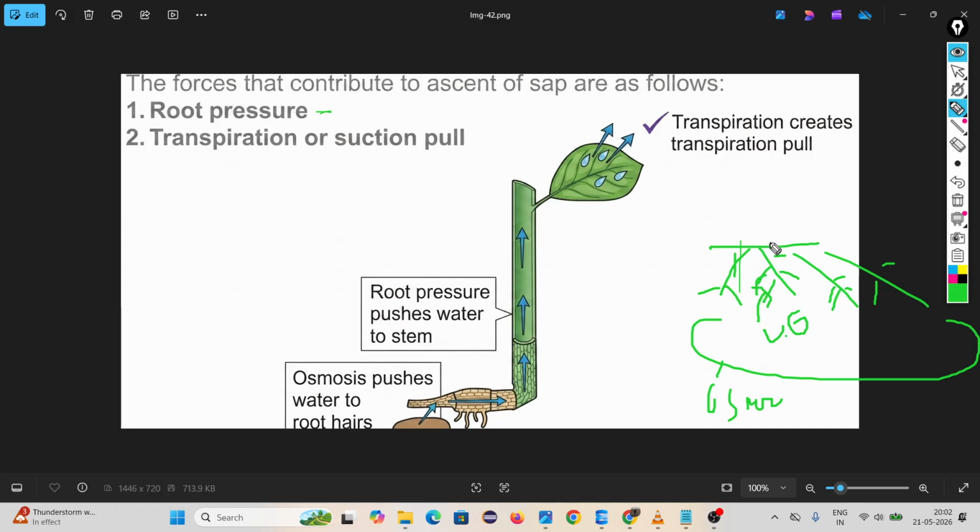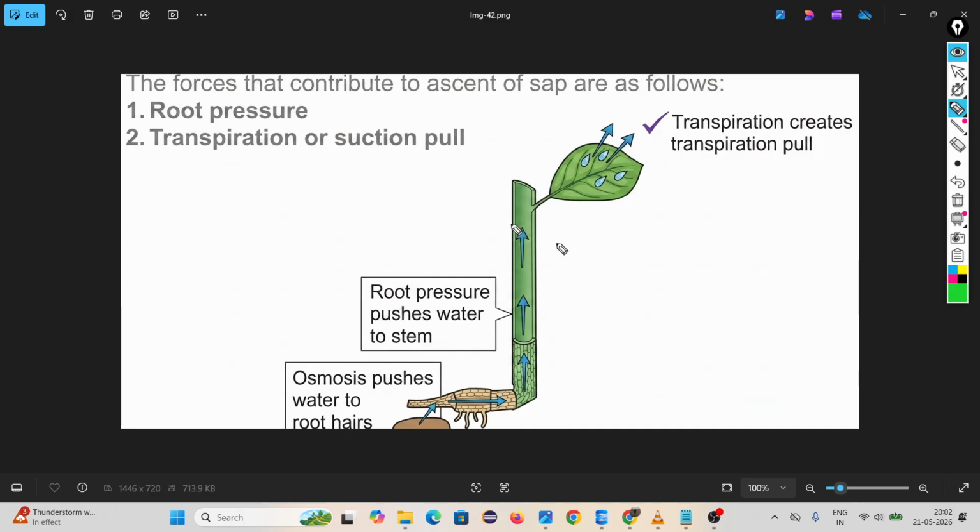From root hair, it goes to the root. Suppose this is our root. Root having root hair, but our xylem is here. From root hairs, water should be sent near to the xylem. How is it happening?